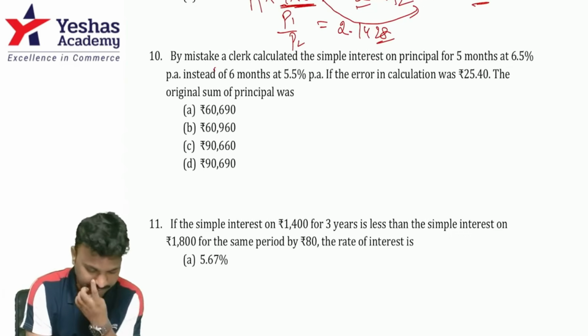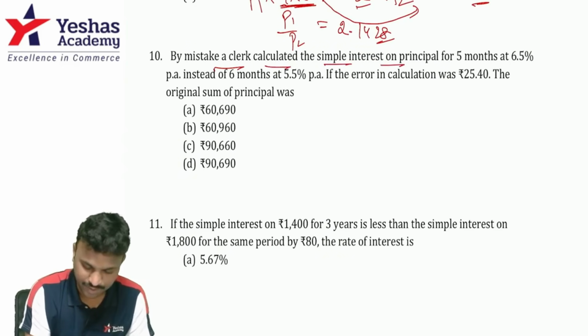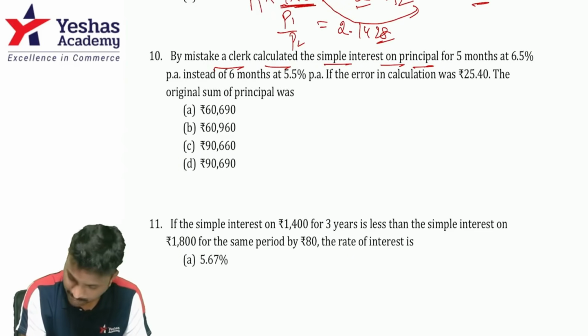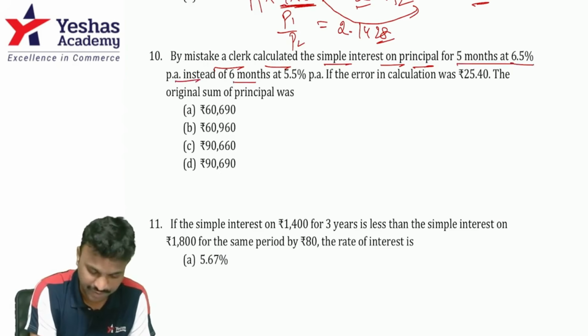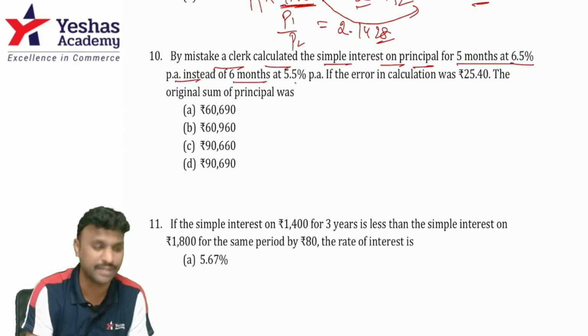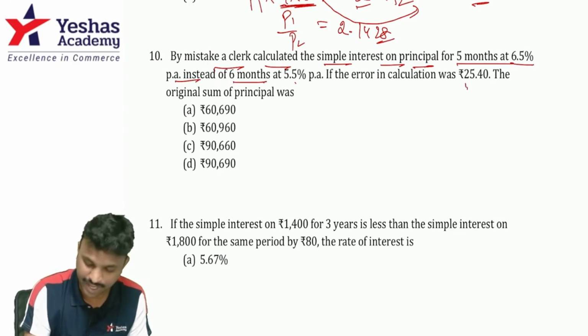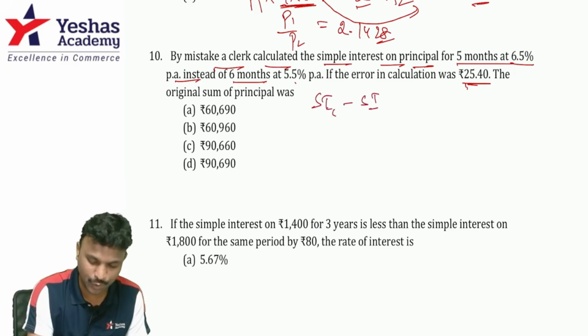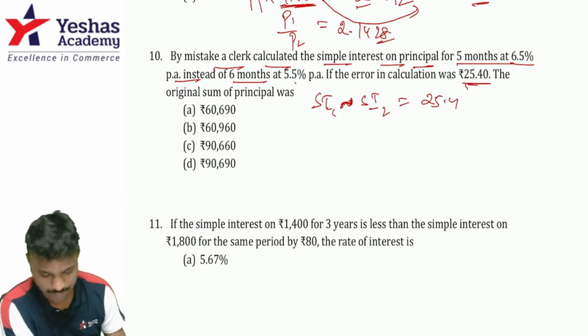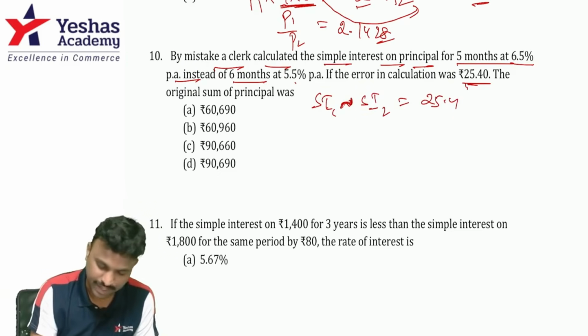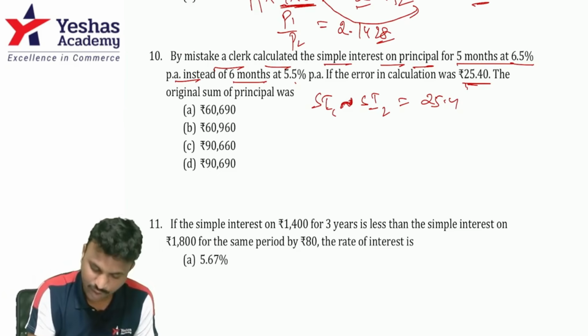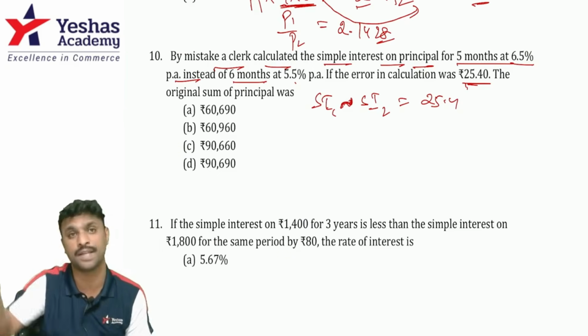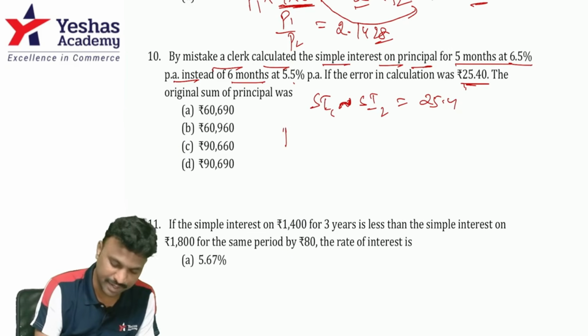As the next question, by mistake, a clerk calculated the simple interest on a principal for 5 months at 6.5% instead of 6 months at 5.5%. That means there's a difference between two SIs and the calculation error is 25.4. That means SI1 minus SI2 is equal to 25.4. I'll write this symbol to say that whichever is greater minus whichever is smaller. Now, they've said that the principal is the same. They haven't said it is another sum, so principal is definitely same.